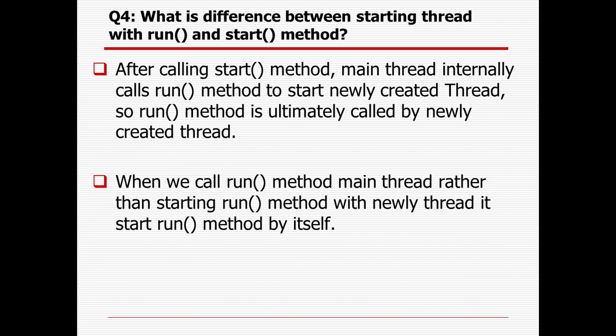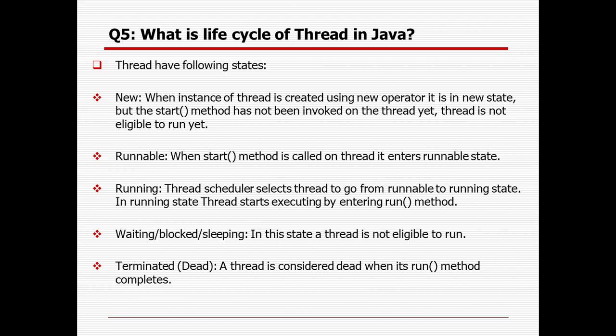When we call the run method on the main thread, rather than starting the run method in a newly created thread, it starts the run method by itself. So that is the basic difference. What is the thread lifecycle in Java? First a thread is created as new, then it moves to runnable, then the running state, then it can be waiting, blocked or sleeping, then it will be terminated.